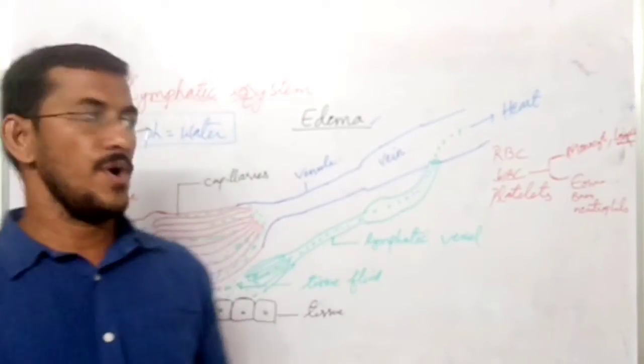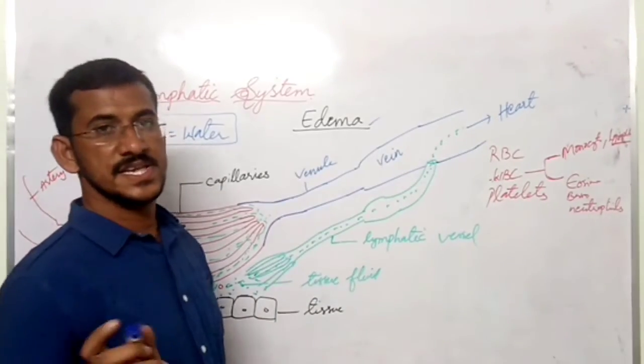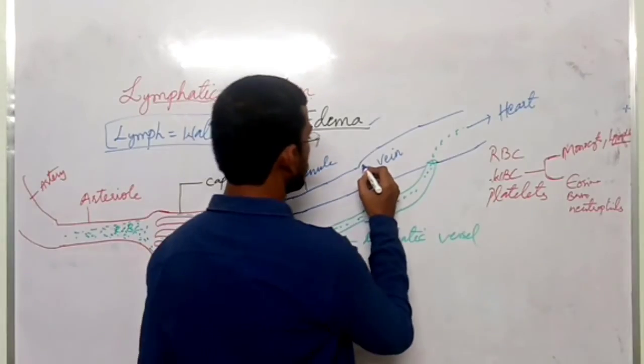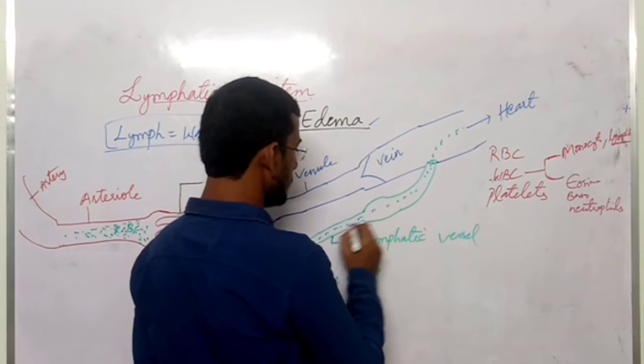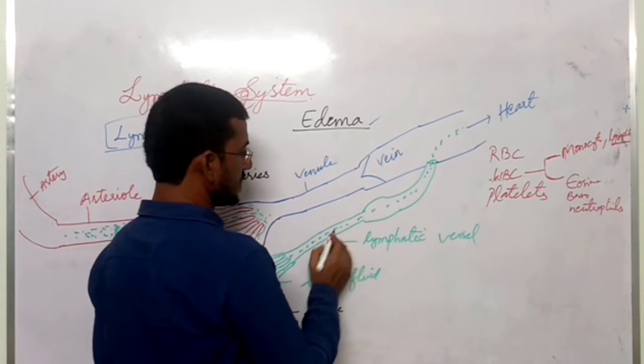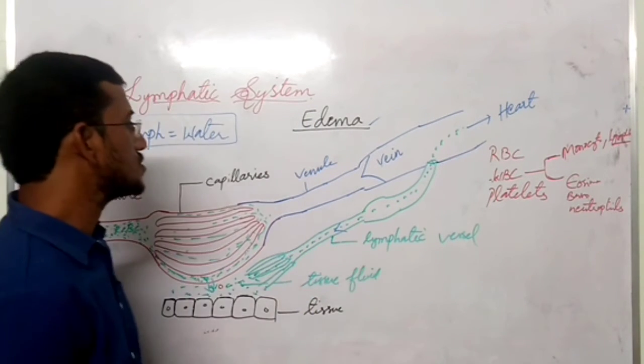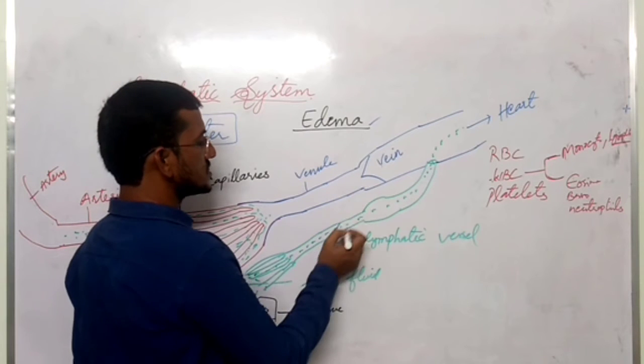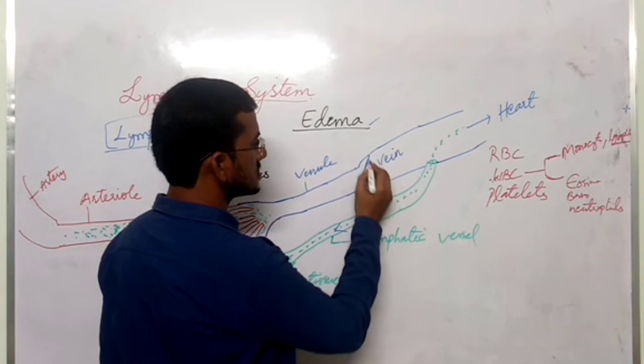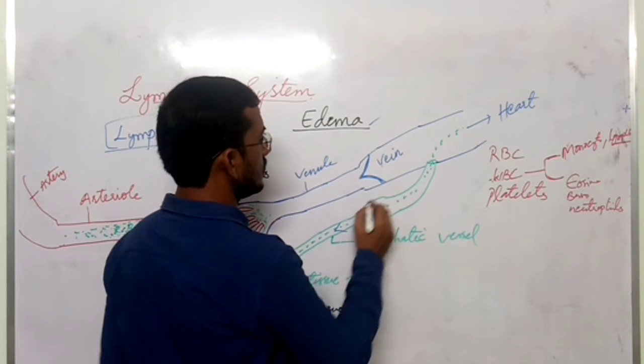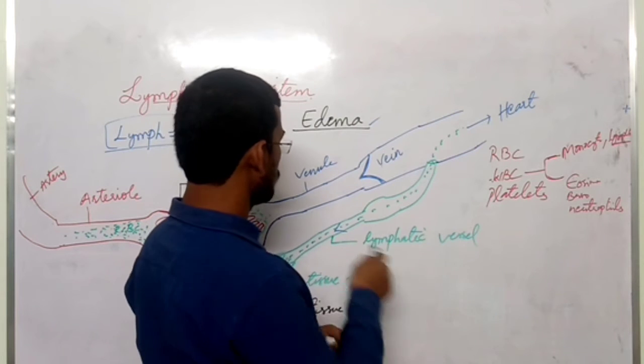One more important point: valves are present in veins as well as in lymphatic vessels. So here valves are seen in veins. This is a valve, and this is also a valve.